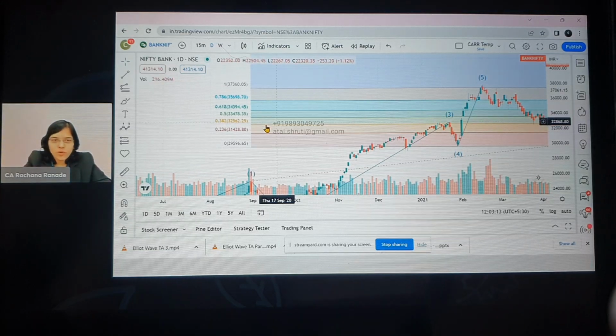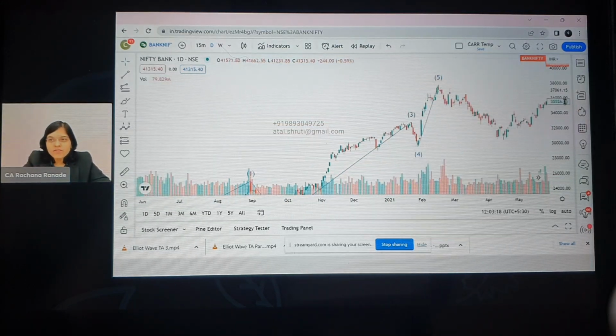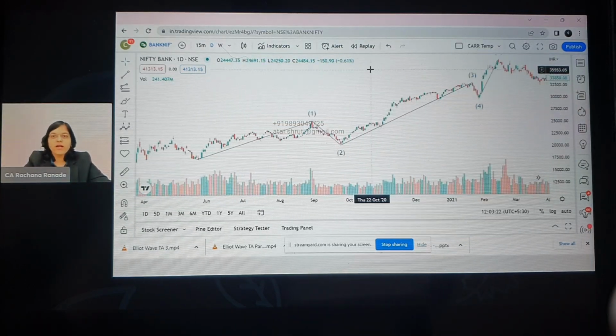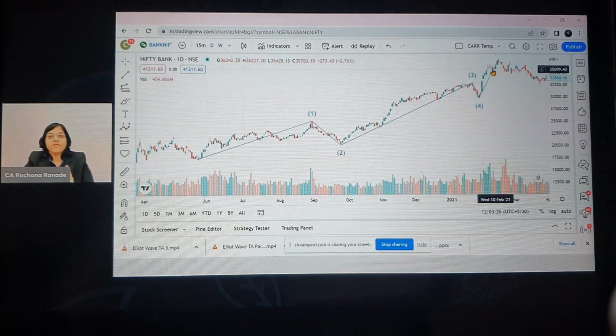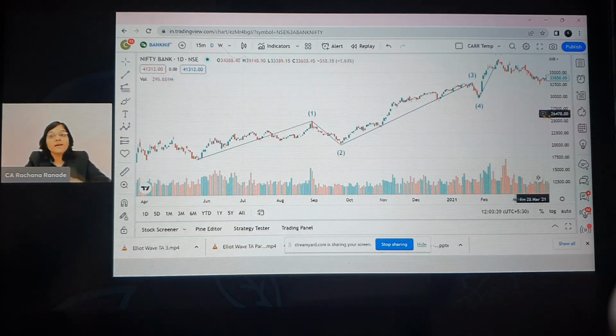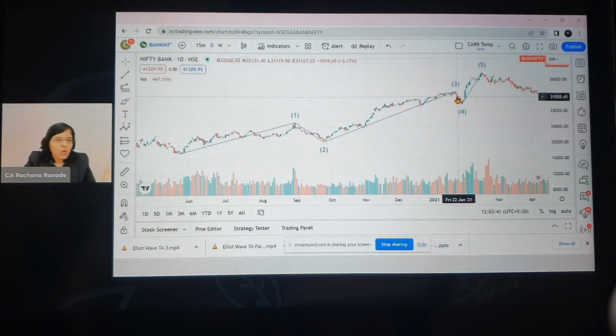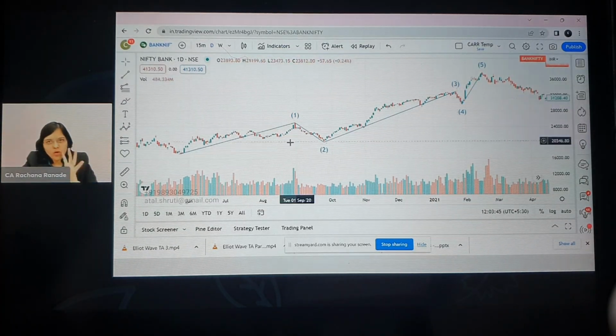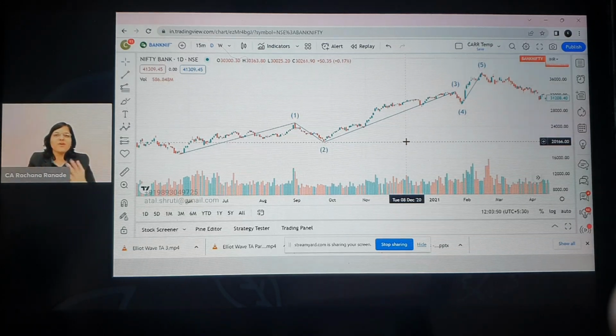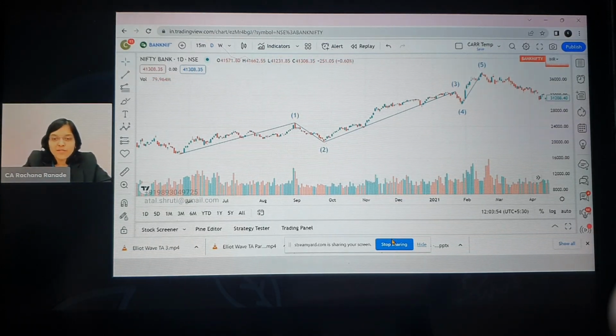Which tool did we use? Okay, so if you want to listen to this carefully, and if you want to even pause and write it in your notes also, it can be important. So one last time, we calculated wave 3 and wave 5 using Fibonacci extension. So for wave 3, we compared the extension with wave 1. Wave 5 also we compared the extension with wave 1. Okay, for wave 2 and 4, did we use extension? No. What did we use? We used retracement. Correct? So with all these, I hope you have understood Fibonacci rules for wave 1, 2, 3, 4, and 5. So with that, now let us move on with the rules for ABC.